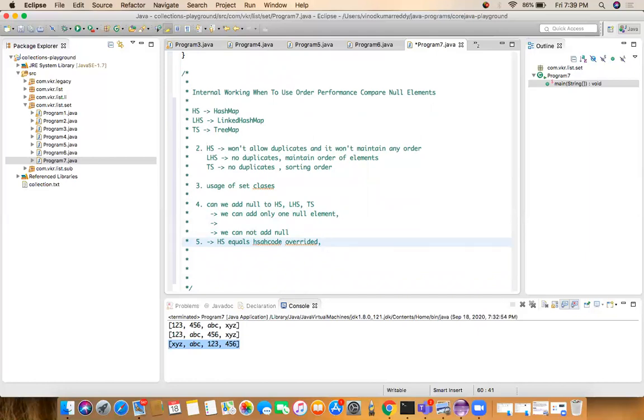We can see that in tomorrow's class; I'll explain in detail how it is working. Similarly, inside a linked HashSet, internally it overrides the equals and hashCode methods. By using the equals and hashCode methods, it is not allowing the duplicates. Inside a TreeSet, it is not allowing the duplicates and it is comparing the elements by using the compare and compareTo methods.